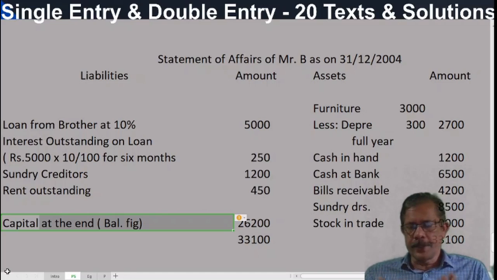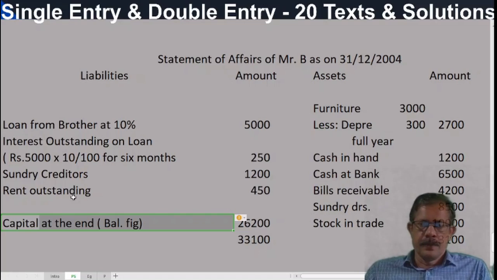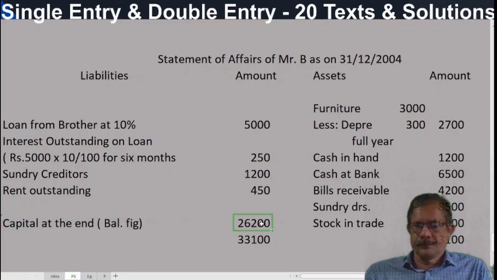Then prepare a statement of profit or loss made by B during the period 31st December 2003-04. This capital at the end will be shown first, added to this the drawings. How much was the drawings?